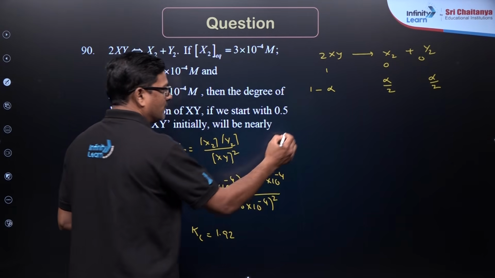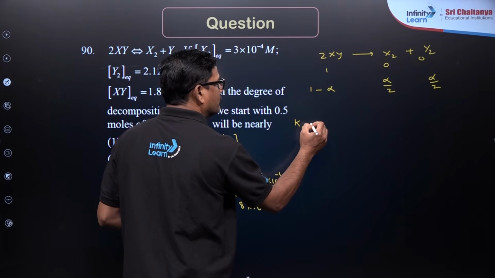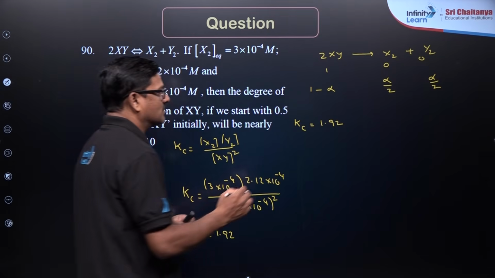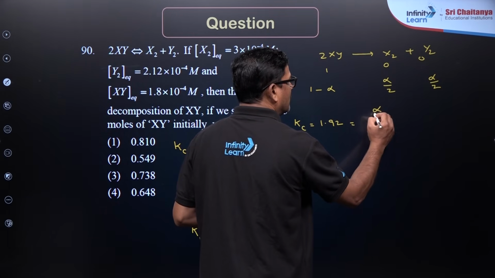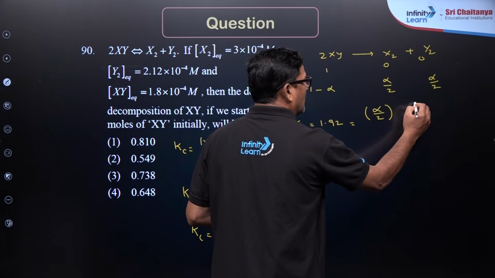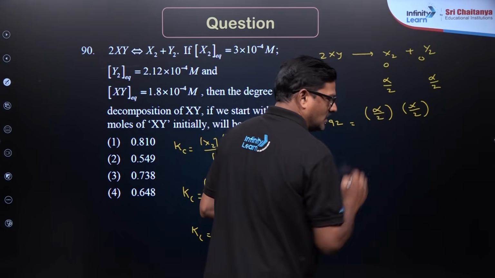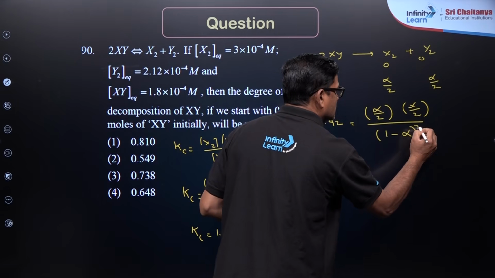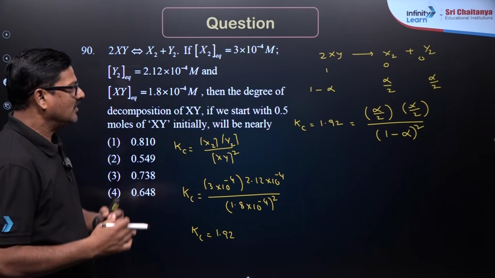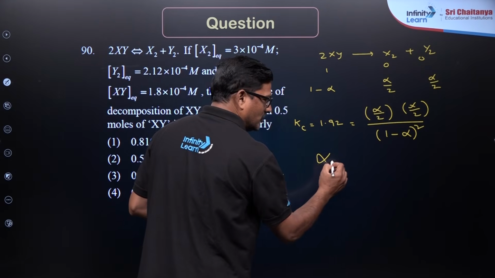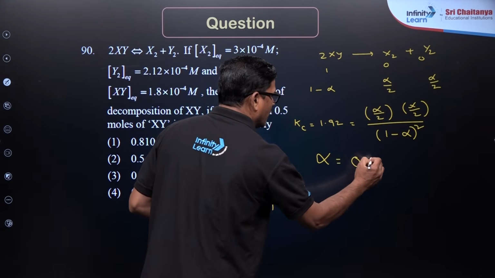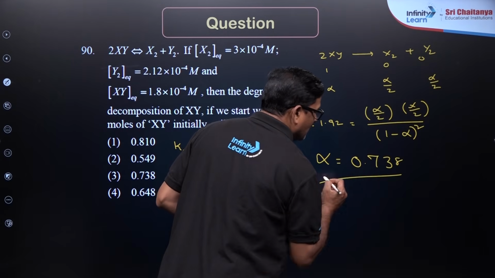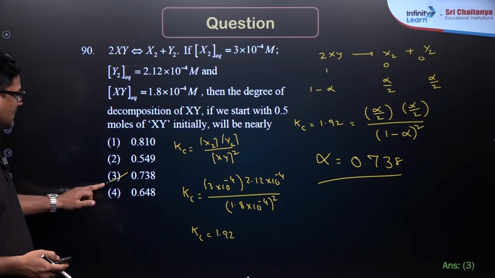Kc is equal to 1.92, it is equal to alpha by 2, alpha by 2 and (1 minus alpha) whole square. And if you solve for alpha, you are going to get 0.738 as the answer. Option 3 is the correct answer.